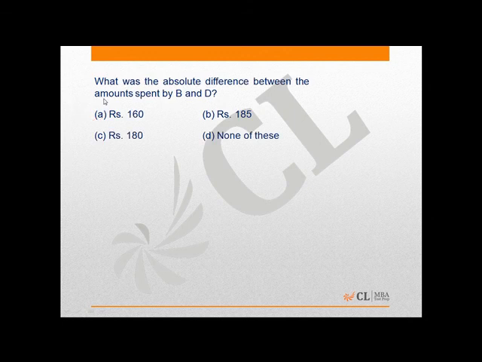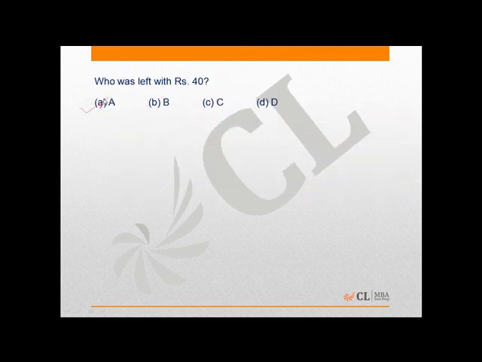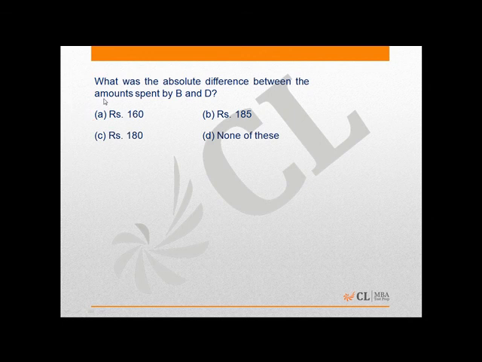The last question is, what was the absolute difference between the amounts spent by B and D? We know that B spent rupees 205 and D spent rupees 30. So the difference is rupees 175, which is not mentioned in any of the three options. So the answer should be option D, none of these.